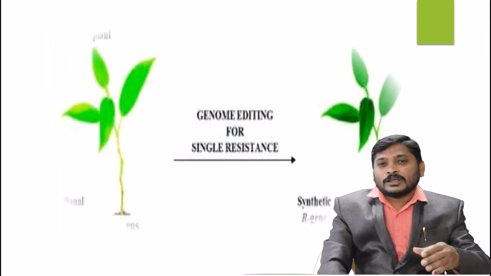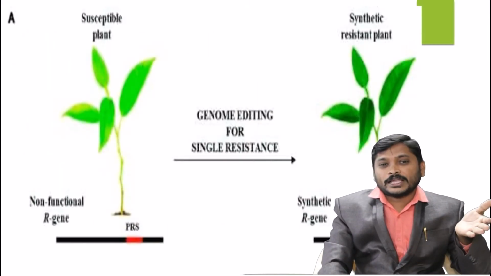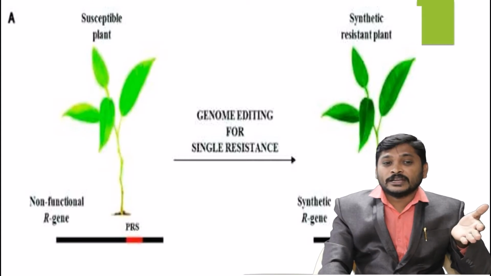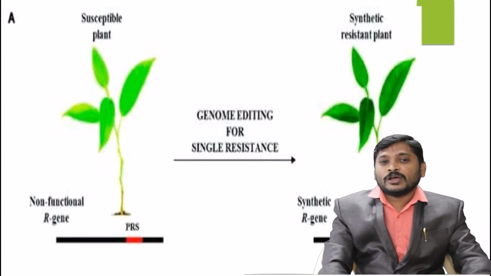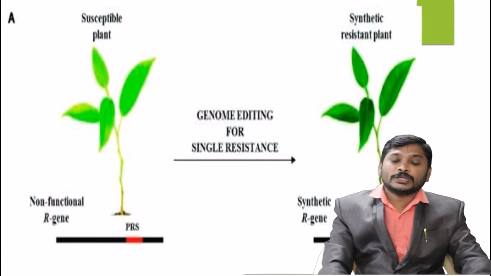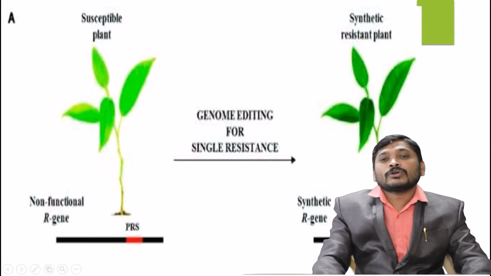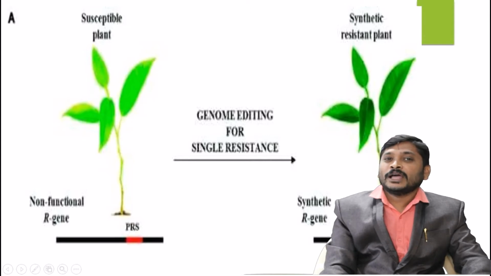At the left side there is a plant with a non-functional R gene, which is red in color. This red gene was replaced with a yellow-colored functional gene. After genome editing, by a single resistance gene locus, the plant becomes more resistant. This type of activity is called transgenic resistance. So resistance can be transferred from one plant to another plant.